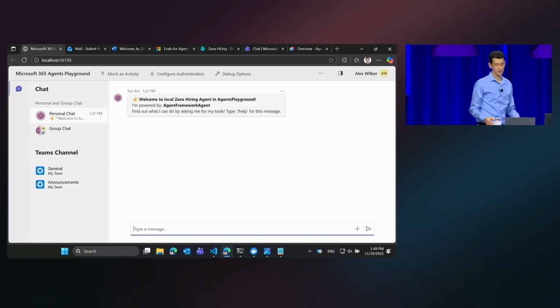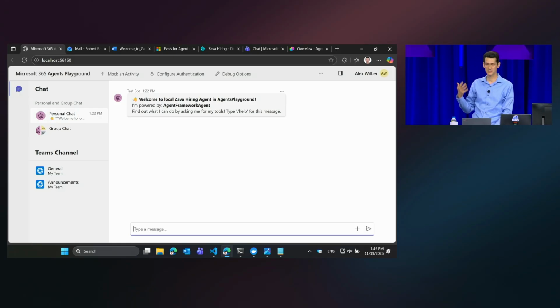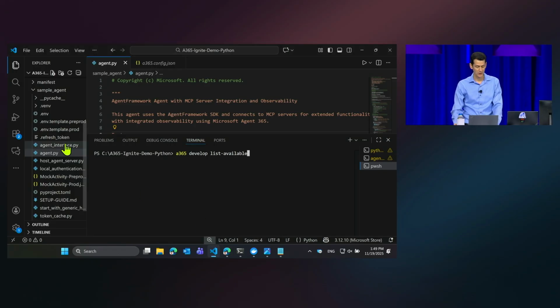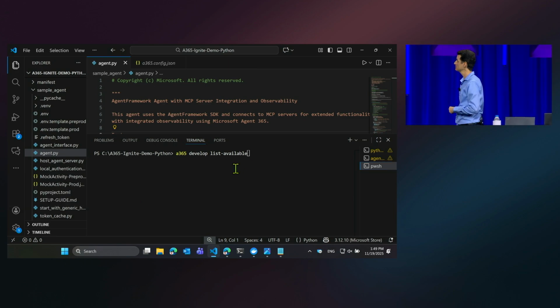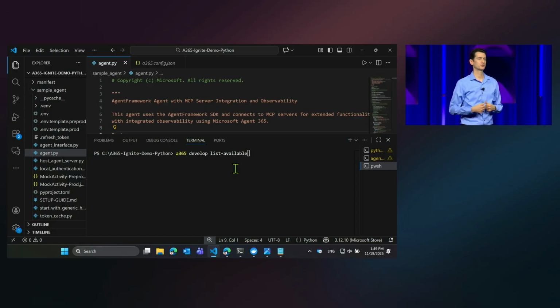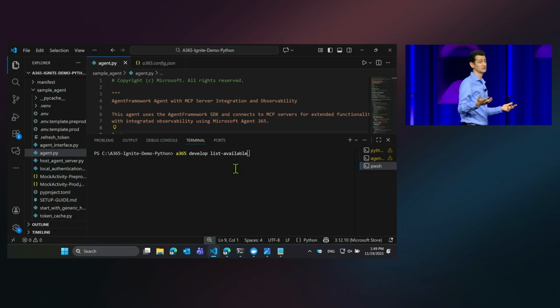Now, that Sava hiring agent, and I'm utilizing basically the same agent's playground for local development. I've started the Sava hiring agent really from our samples. We have released, as part of Microsoft 365 Agents Toolkit, an Agent 365 Python sample. So that is what I have here. It's just a Python sample as is. And I've already run through the steps that James showed earlier, so my agent has an agent identity.